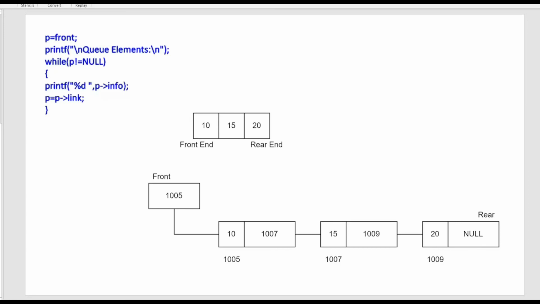Each time the program loops the while loop, it will also move P to the next node, where P link contains the address of the next node except for the last node, which contains null. So when P reaches the last node, P link will be null, and null will be assigned to P. Then the while loop will be checked again, but it will be evaluated as false because P is equal to null. Therefore, the program will exit the loop.